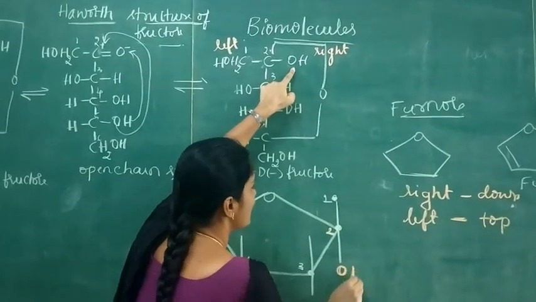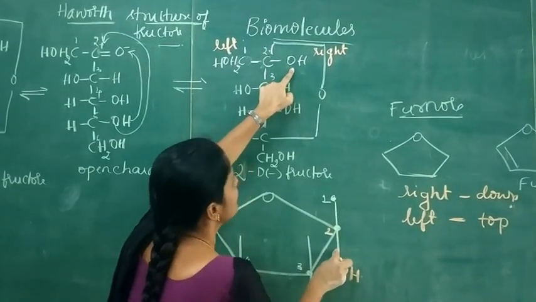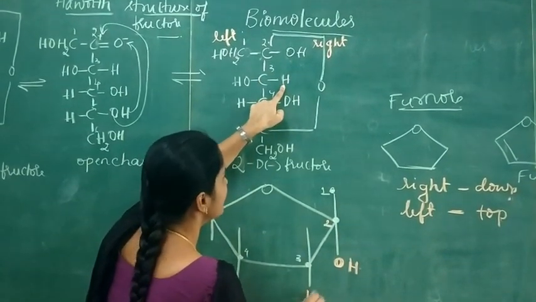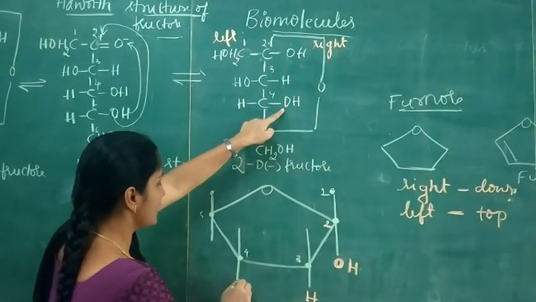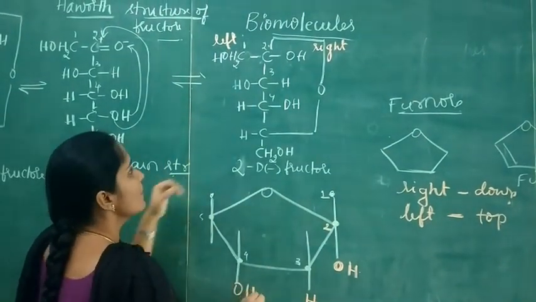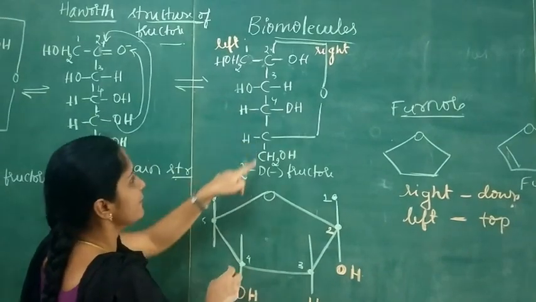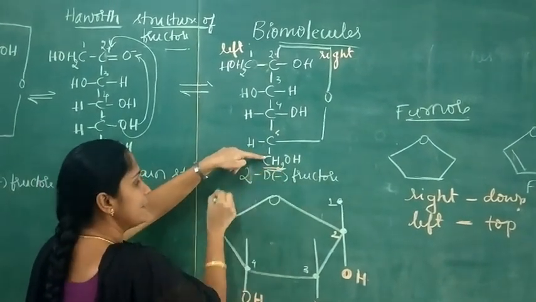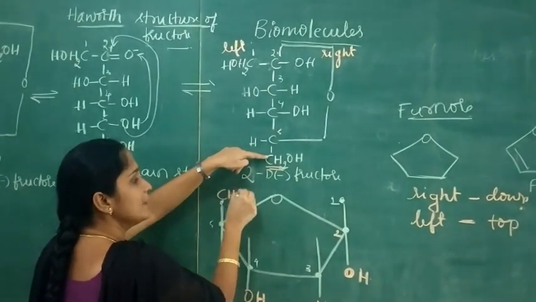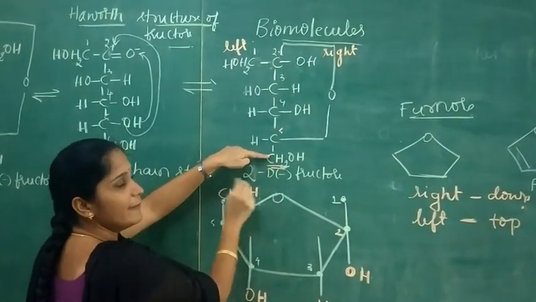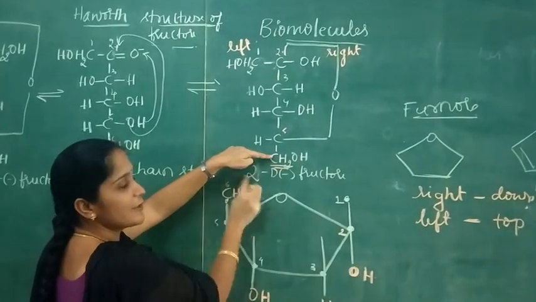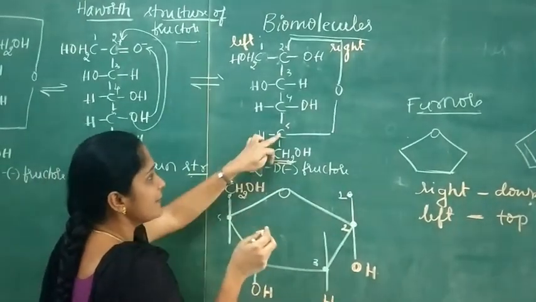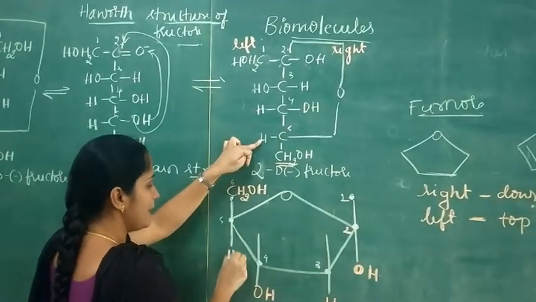So OH is right here, and then third carbon H, and the fourth carbon is OH, and in the fifth carbon, this is the fifth carbon, you always write the CH2OH group at the top. So this position is always fixed. Sixth carbon position is always fixed, and the remaining is hydrogen.